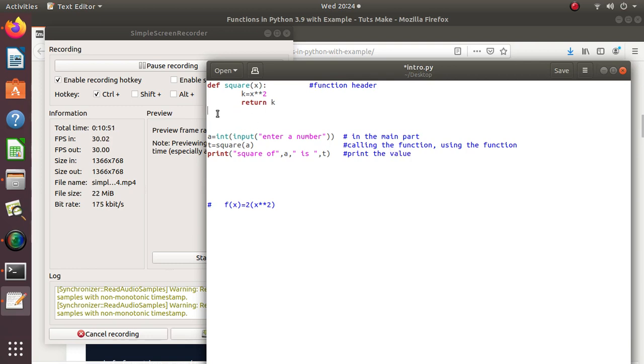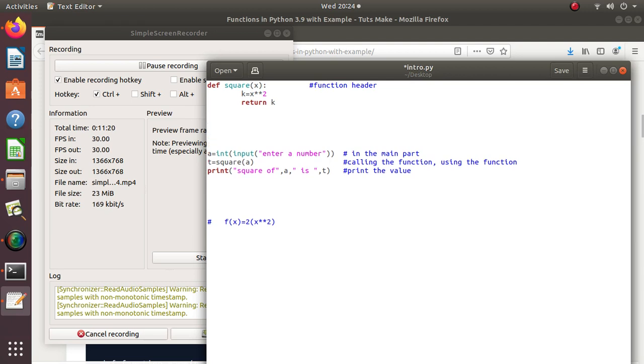So likewise, we can create many such functions which can do a specific task. Like we can create a function which will take two variables, a and b, and it will calculate the area. For example, if there is a rectangle and there is length and breadth, and if you want to create a function which calculates the area of that rectangle, so how we can create many functions.